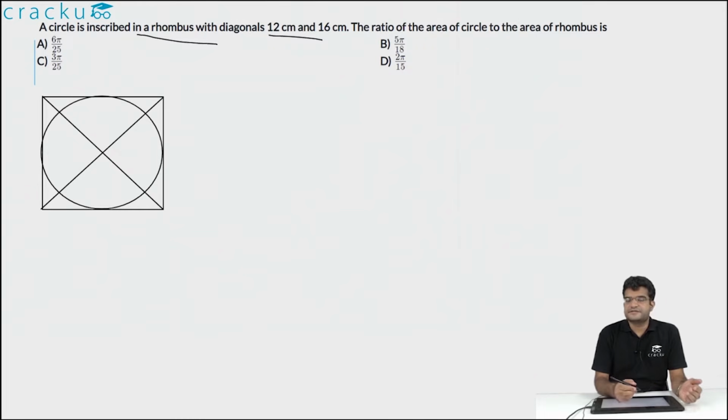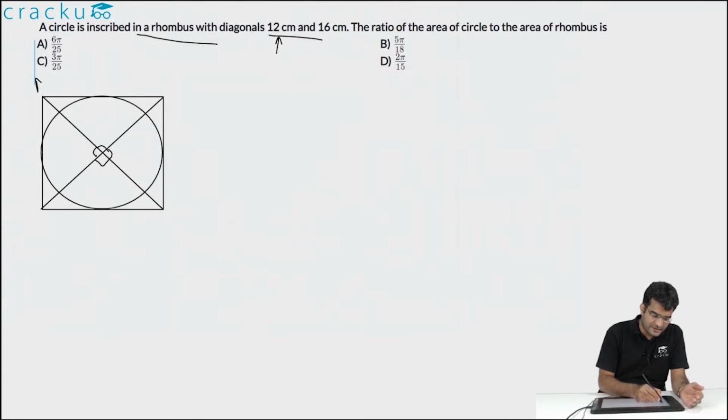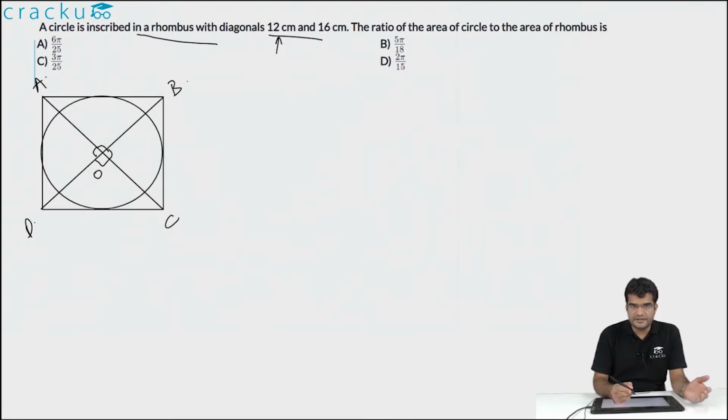One of the things that we should notice is that in a rhombus, the diagonals will be perpendicular to each other, and they will also bisect each other. So if you are naming the rhombus as A, B, C and D and the point of intersection of the diagonals as O, as we know that the length of AC is equal to 12 centimeters, the length of AO will be 6 centimeters and the length of OC will also be equal to 6 centimeters. Similarly, the length of OB will be equal to 8 centimeters and the length of OD will also be equal to 8 centimeters.